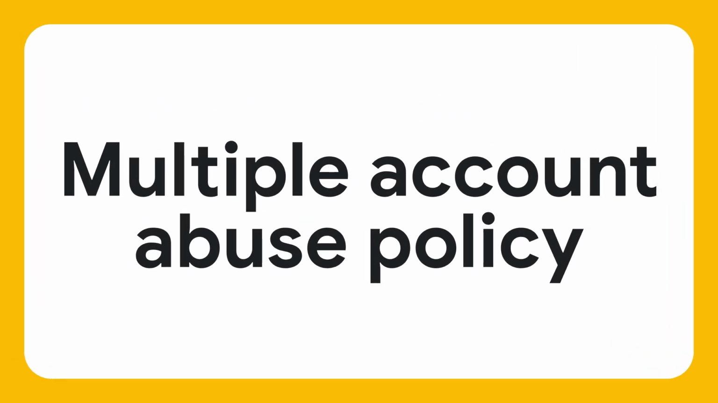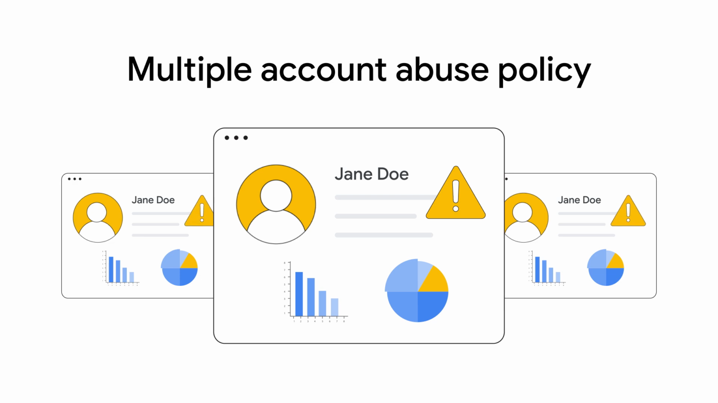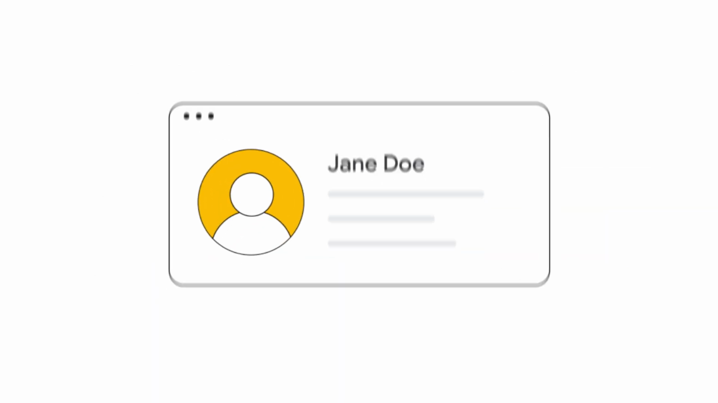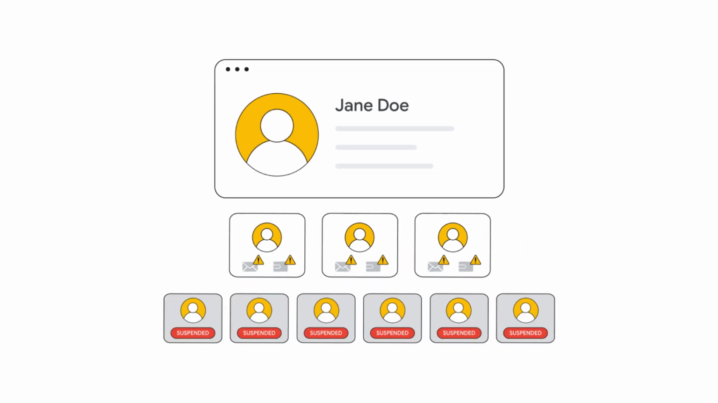Multiple account abuse policy refers to violating our policies and spreading badness across multiple accounts to bypass policies or show non-compliant content. Examples include creating numerous accounts with fake email addresses or being linked to accounts previously suspended for violations.